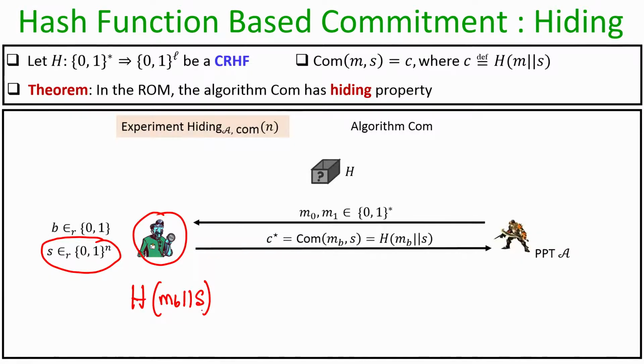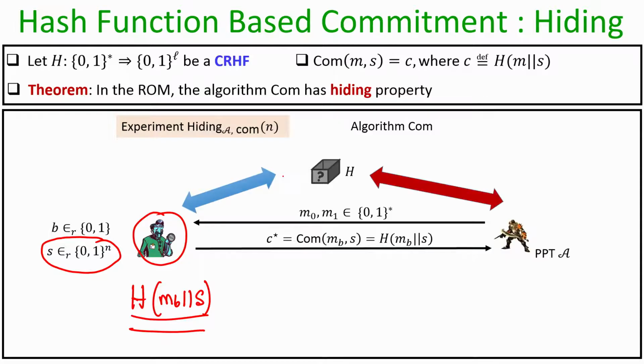But since we are assuming that we are in the random oracle model, this output H of MB concatenated with S is obtained by the experiment making an oracle call to the oracle H on the input MB concatenated with S. And as per the rules of the random oracle model, adversary A is not allowed to see the oracle call that this experiment has made to the oracle H.